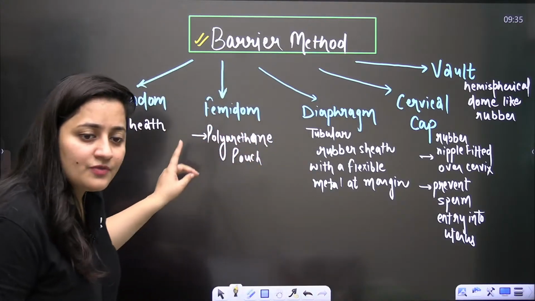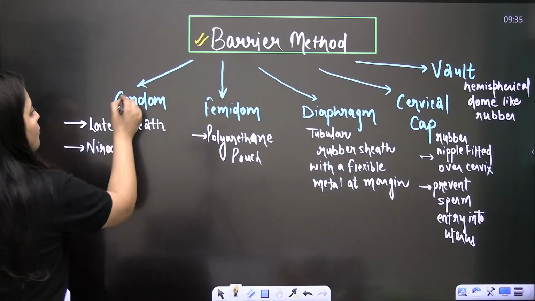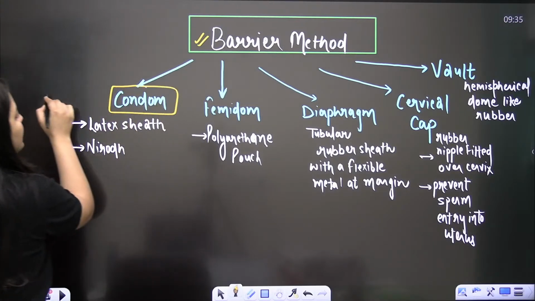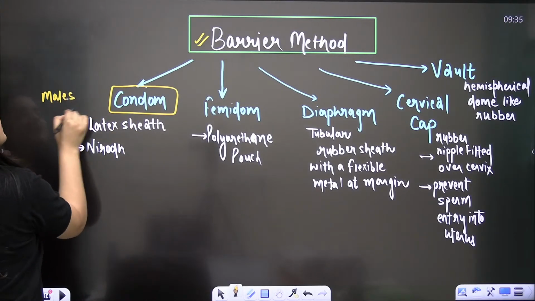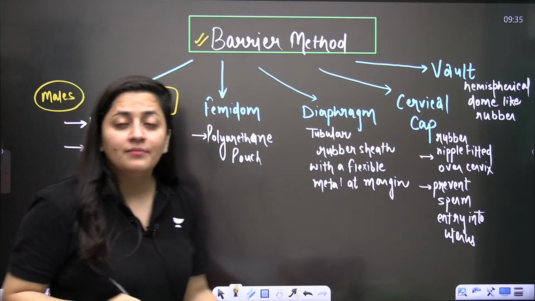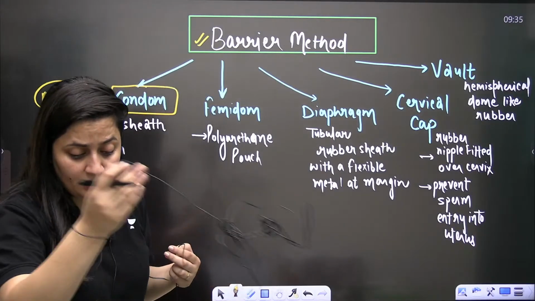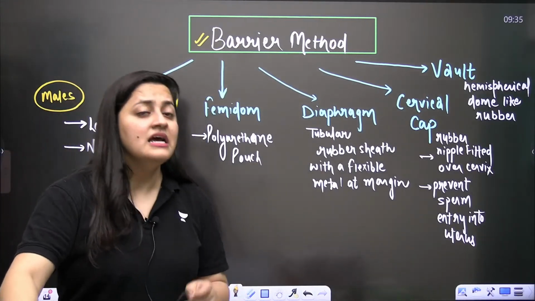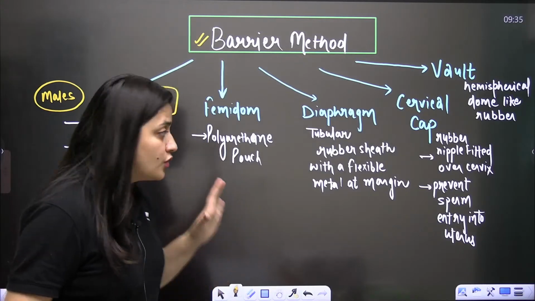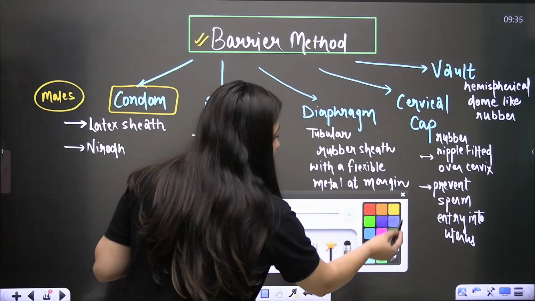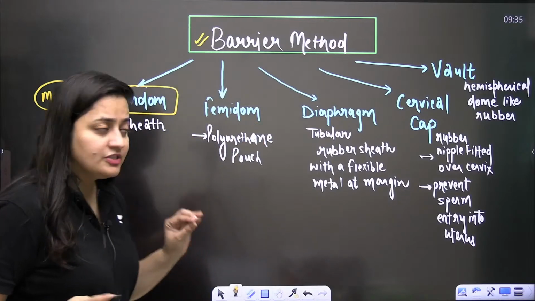Okay, so this is the concept of barrier methods, and you know that the most commonly used method is the condom in the case of males. So males are going to use this condom. It's the most commonly used contraceptive method, easily available, and plays no role in disturbing the libido. Right? That is condoms.